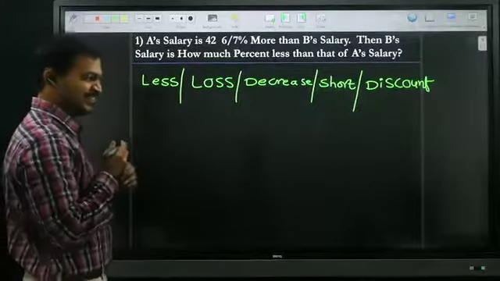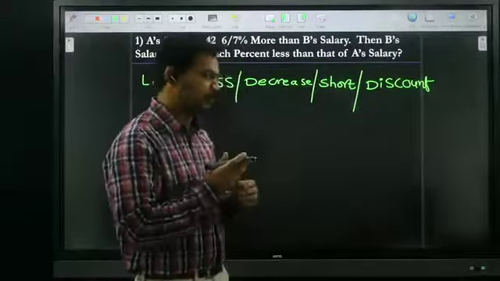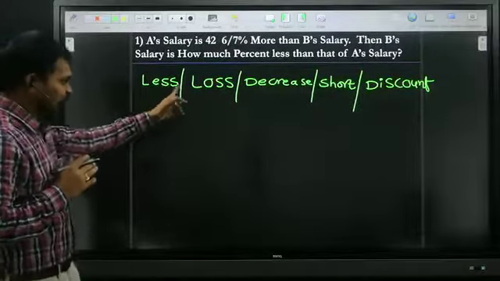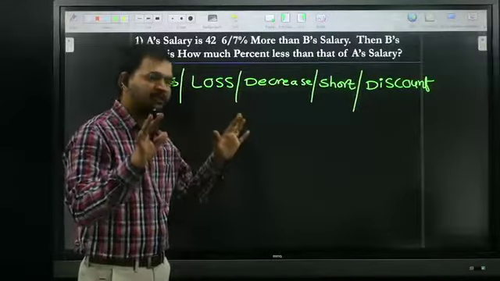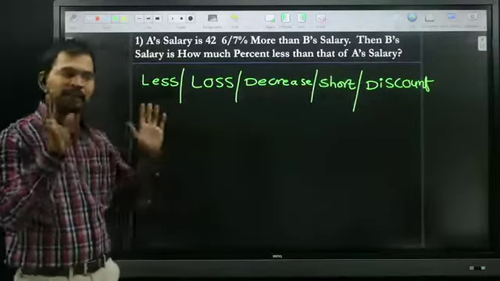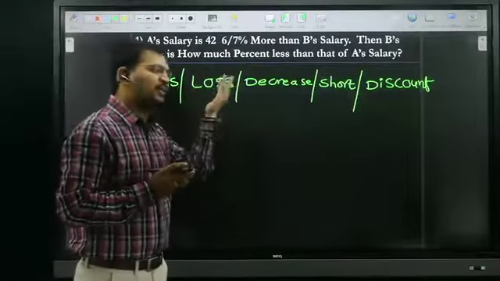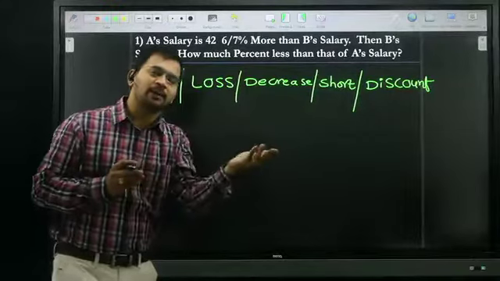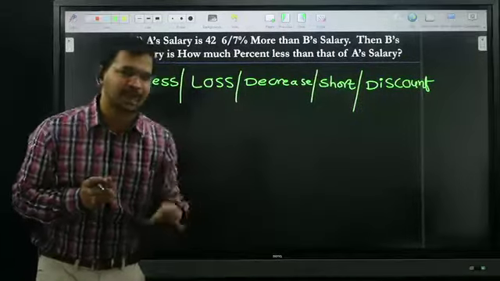Swapna is asking, so in case of less, what do we do, sir? Very good. I am saying the same thing. Whenever they give less, loss, decrease, short, discount, all these terminology is the same. In the previous case, if they ask more, increase, greater, higher, profit, the numerator is added to the denominator.